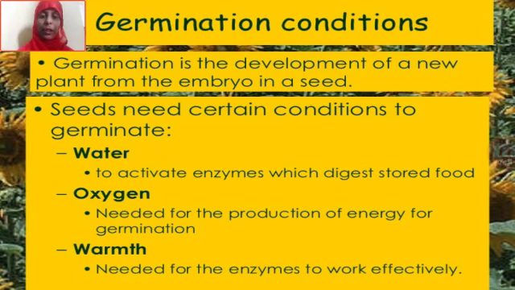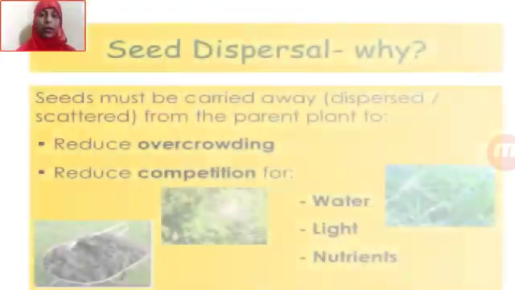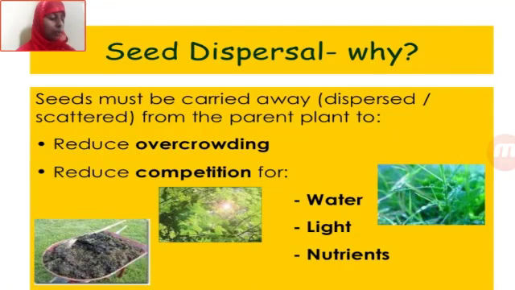So, air, temperature, that is warmth, and sunlight, and the proper nutrition and water, all these conditions, what will they do? They will help the seed grow, and a healthy seed will give rise to a new plant if it gets these conditions properly. Now, in germination the factors were air, water, light, etc.